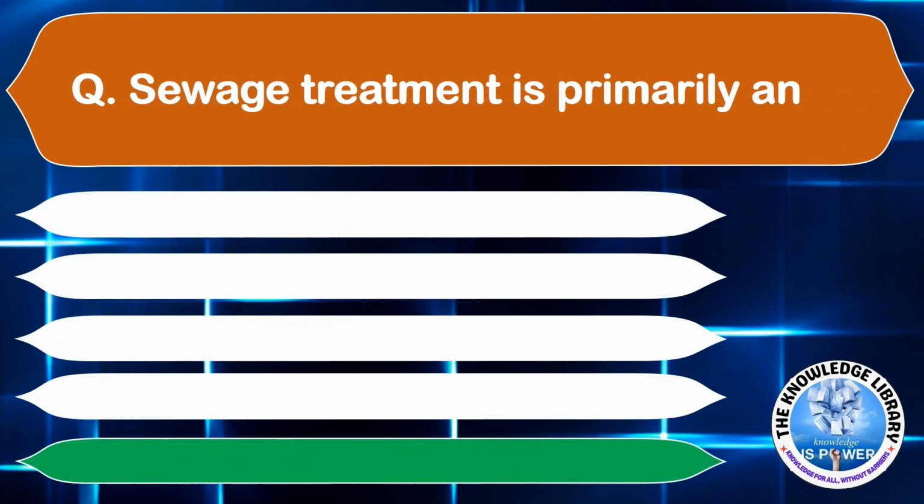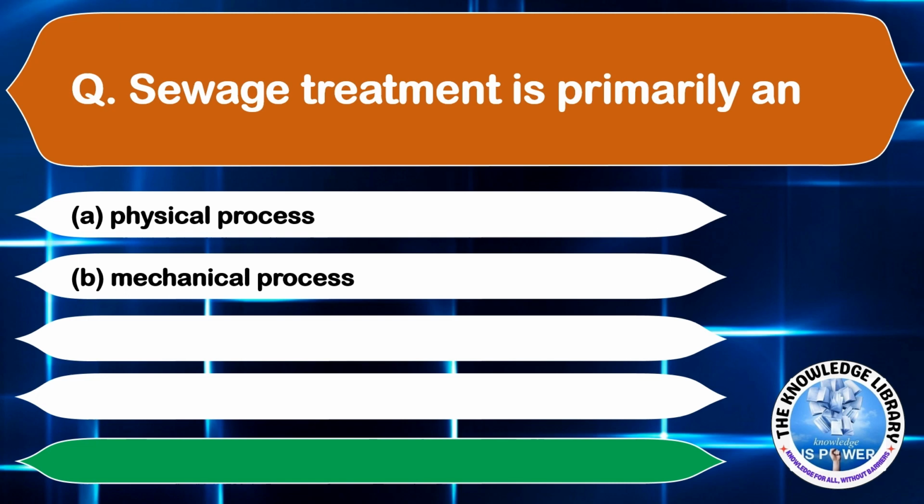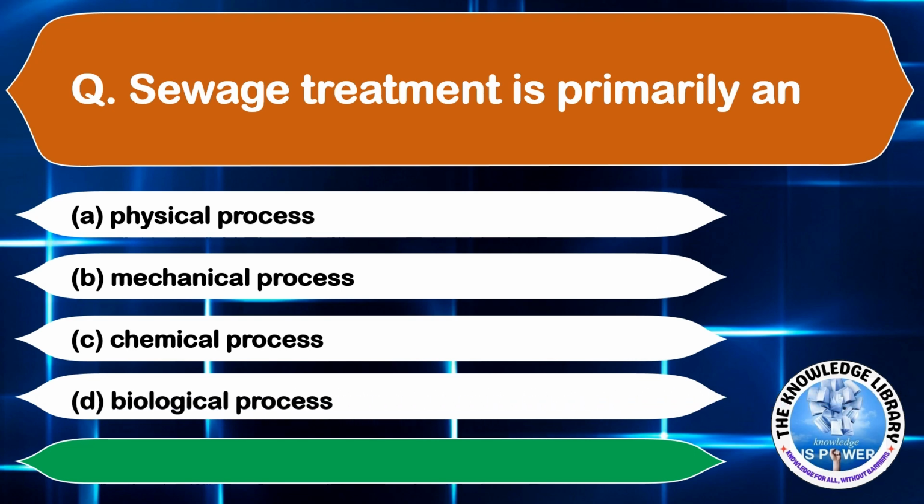Sewage treatment is primarily an option A, physical process. Option B, mechanical process. Option C, chemical process. And option D, biological process. The correct answer is option B, biological process. Moving on to the next question.